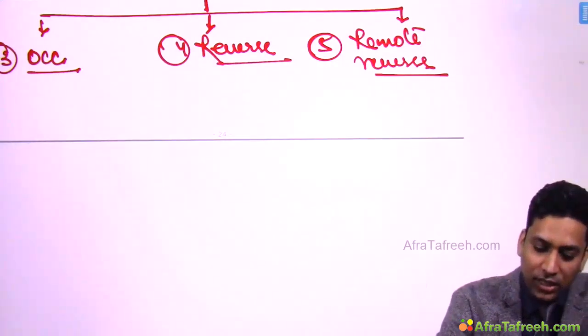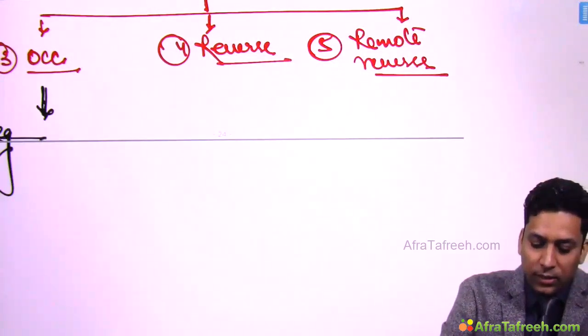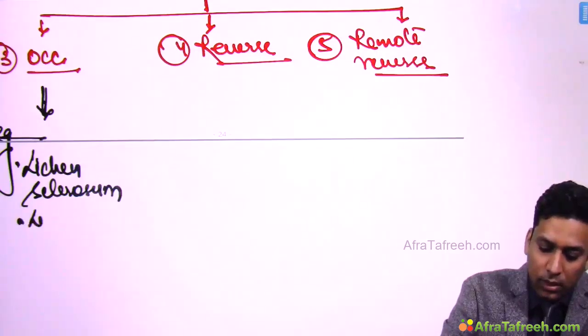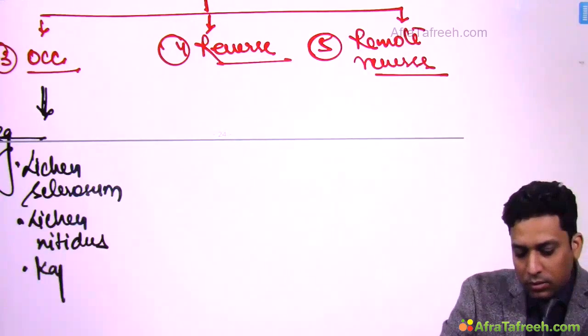So let us try to understand them. Occasional Koebner's phenomena are seen in lichen sclerosus, lichen nitidus, Kaposi sarcoma.